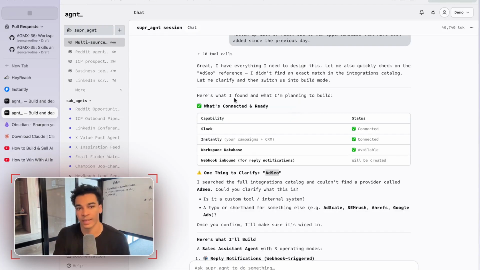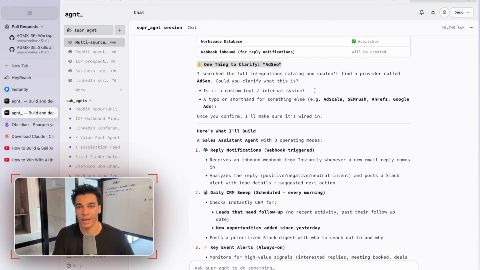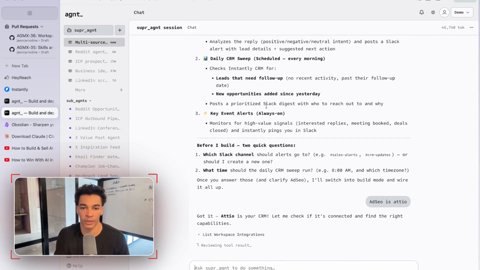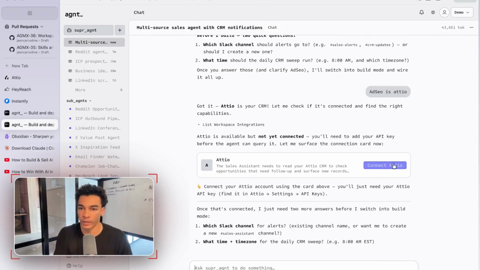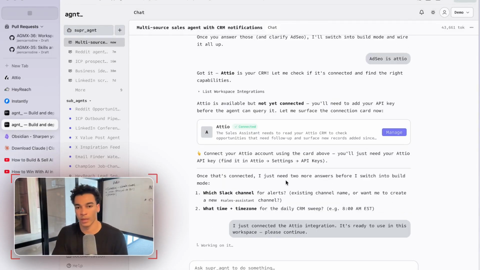Okay, it looks like I got that and set most of it up already. One problem is Whisper Flow transcribed Attio as "AddCO." So I'll just go ahead and say that to let it know what Attio is, because it does know what Attio is. And I think we'll need to connect that here before I can move on. But that should clarify and it'll be able to continue to the next steps. Okay, we'll go ahead and just click the connect button and paste in our API key that we got from the Attio dashboard. Okay, perfect.